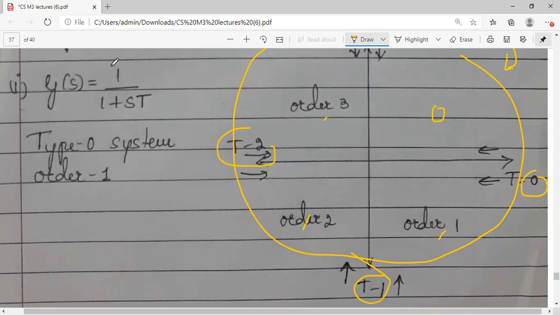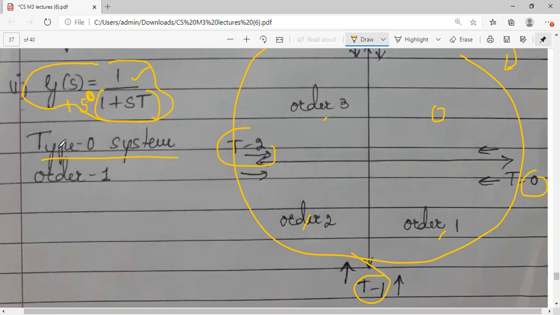4 quadrants are there. एक example आप देख सकते हो, G of s is equal to 1 divided by 1 plus sT. The similar transfer function we had got while dealing with the first order system. आपको याद है तो time response of first order system में हमने ये use किया है, 1 by 1 plus sT. So what is this? It is a type 0 system. Let me say why. Whether you are finding any s power here, there is no s power. So it is s raised to 0. That is 1. So s raised to 0 means power 0 है. N is equal to 0 है.